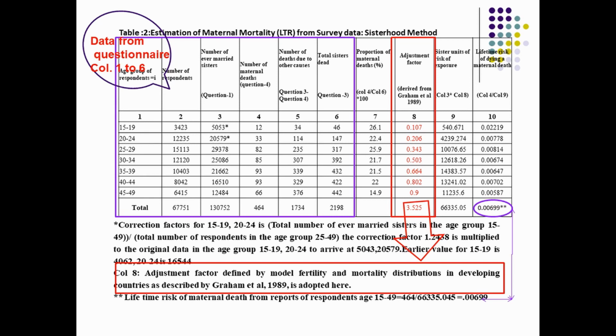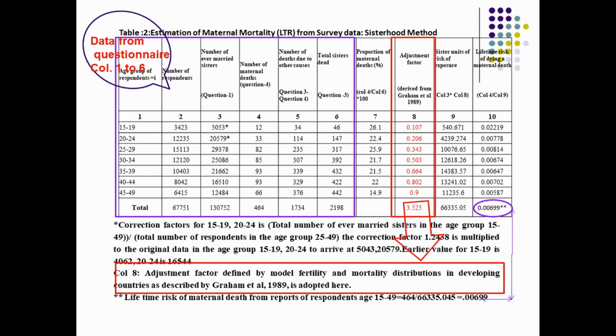It has been used by all researchers who are using the sisterhood method. This is a standard fertility schedule to be used for the sisterhood method, which is directly given by Graham and other people. Therefore, column number 8 is derived from Graham et al., reference number 1. This is given here for each age group, and this will be multiplied.